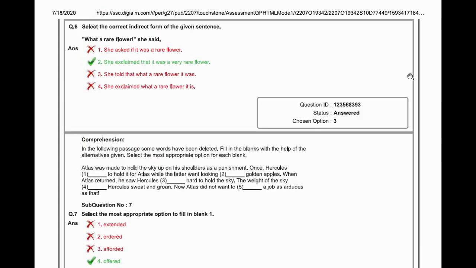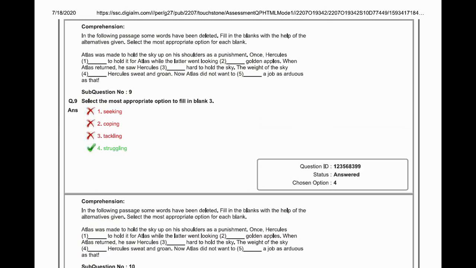Move to the question 6. Select the correct indirect form of the given sentence. What a rare flower, she said. Options are she asked if it was a rare flower. She exclaimed that it was a very rare flower. She told what a rare flower it was. She exclaimed what a rare flower it is. So the option second is the correct option. She exclaimed that it was a very rare flower.